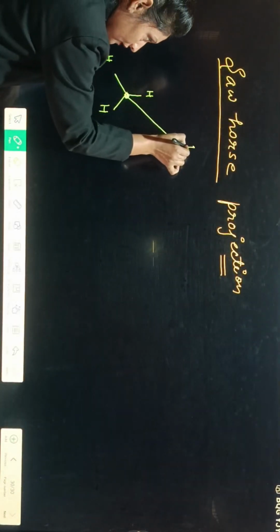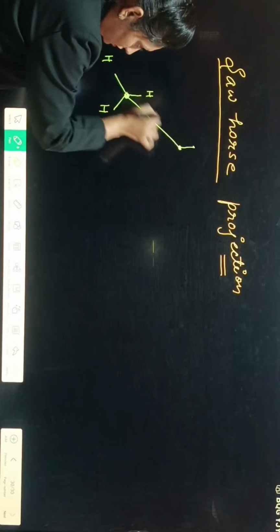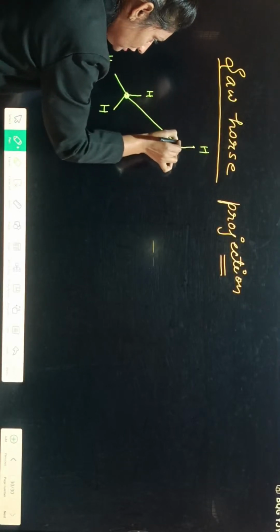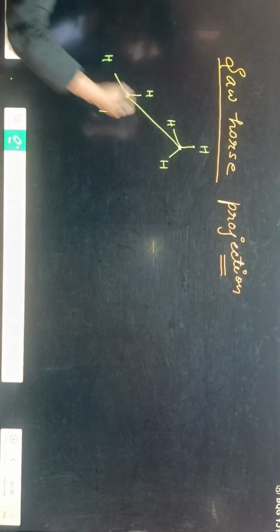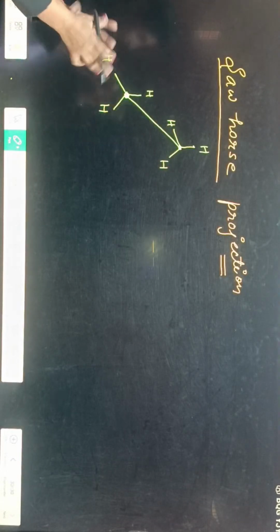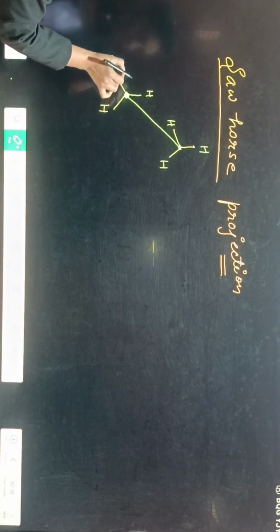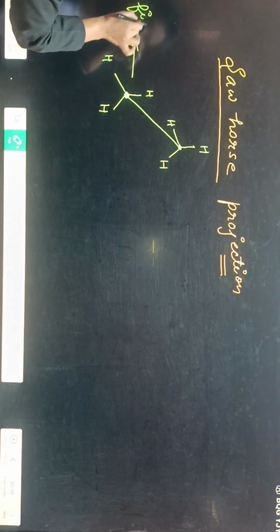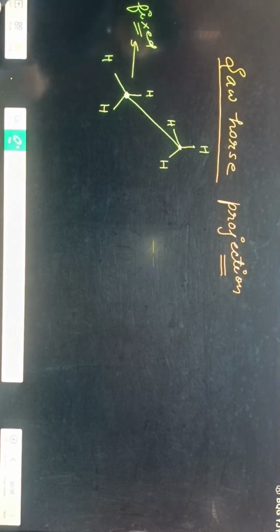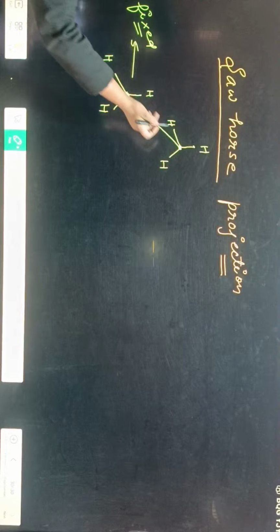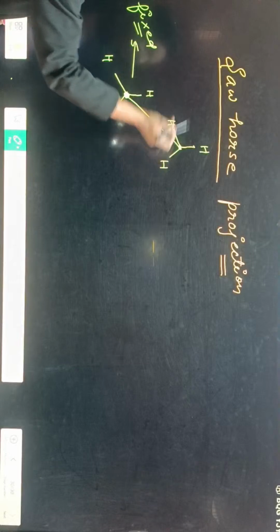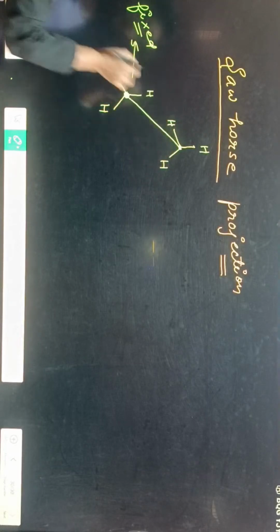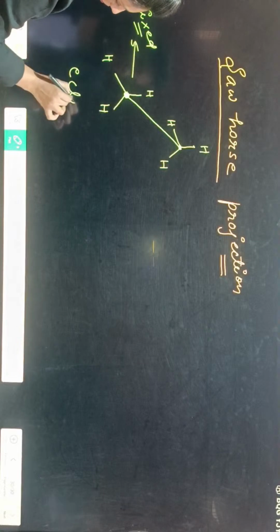Because they are nearby to each other in case of the eclipsed, maximum are at the same position. Okay, means they are nearby to each other. So one carbon, this is the fixed carbon, we will put at the lower end, on the left side, and the other will be on the right side. Okay. Then this is the eclipsed.